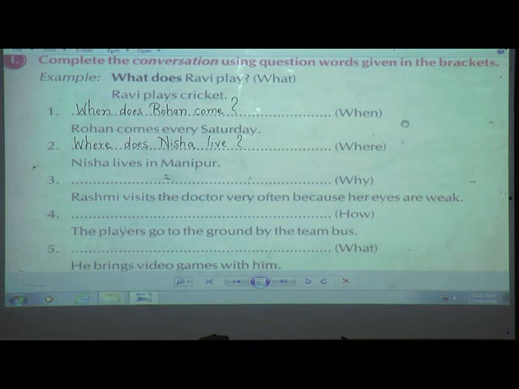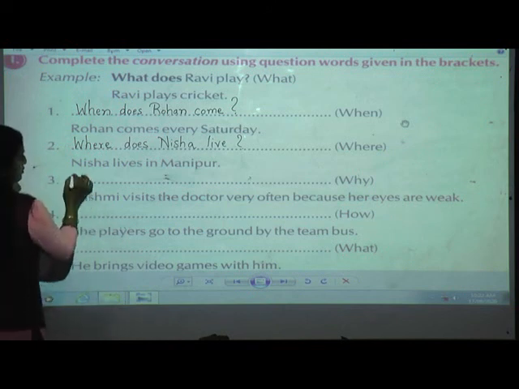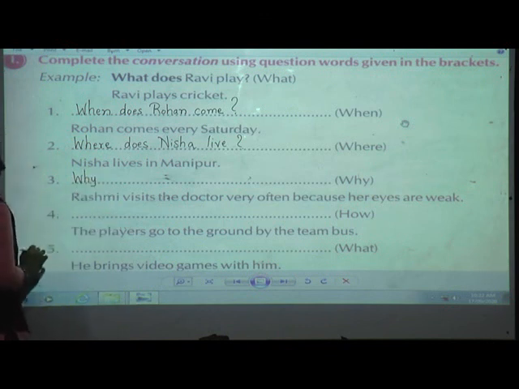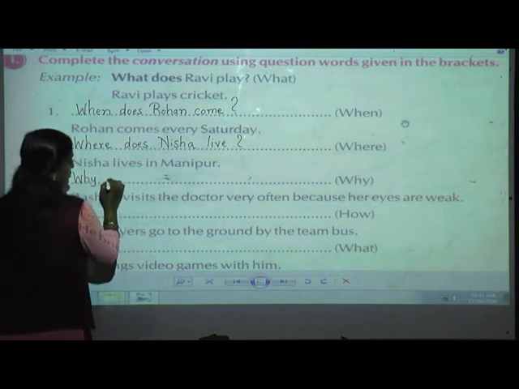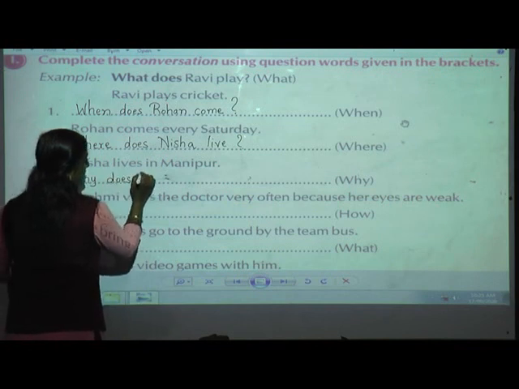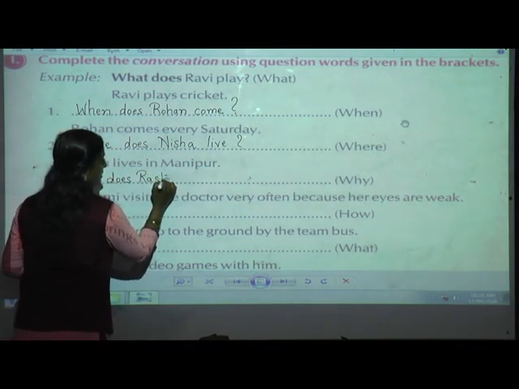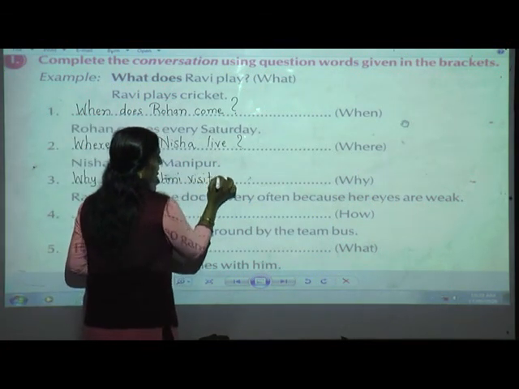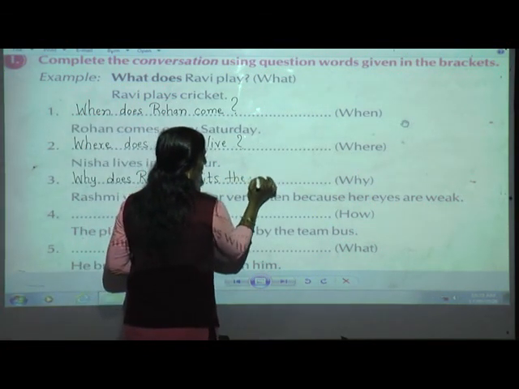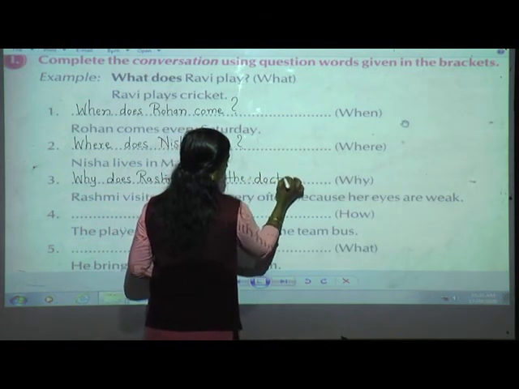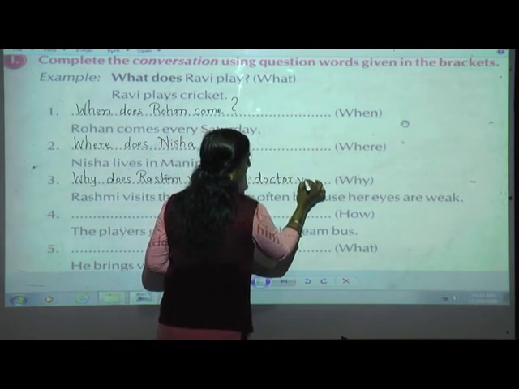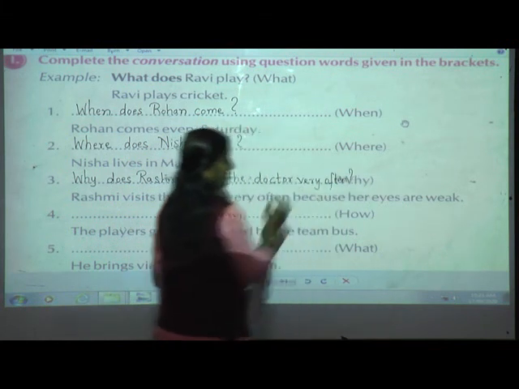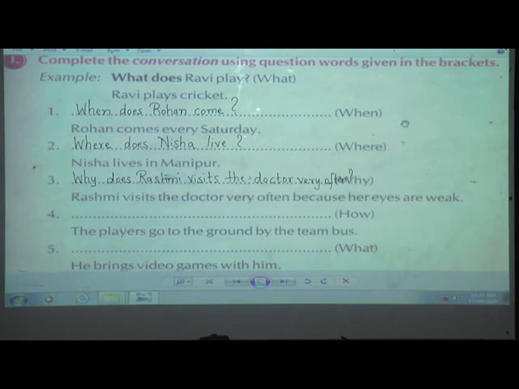Third, again I am going to use why. Here again we can see Rashmi. So Rashmi is singular. So I am going to use why does Rashmi visit the doctor very often? Question mark. These remaining two, you do it.